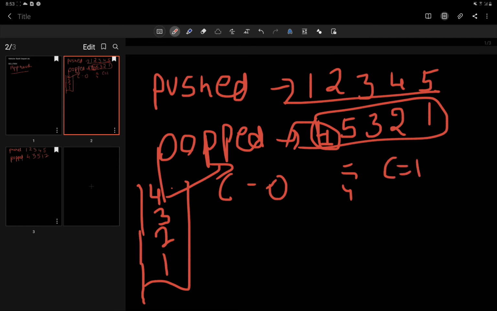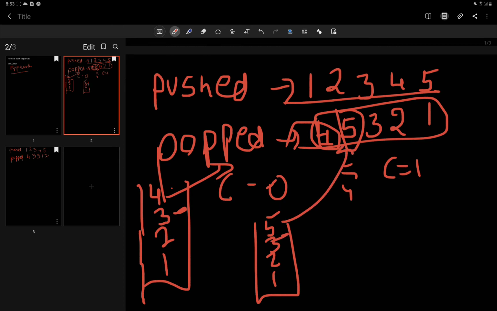Alright, so then 5 is the value, and 3 is compared to 5, and we see it's not equal. So we again push an element, and now the contents of the stack are, let me draw it over here. So 1 2 3 4, we popped 4 out, and 5 is pushed. Now 5 will be compared to the popped value, it's equal. Then we pop it out and increment the counter.